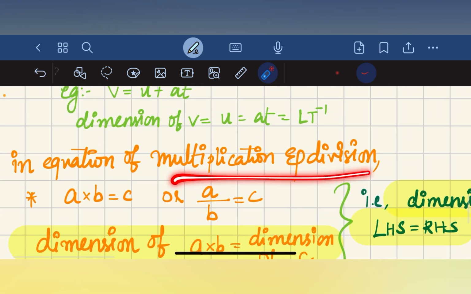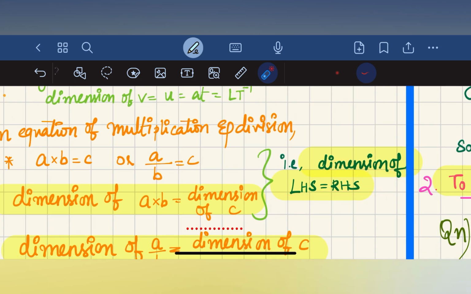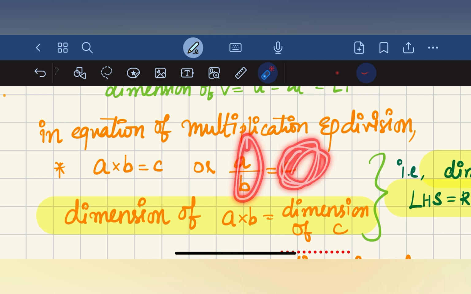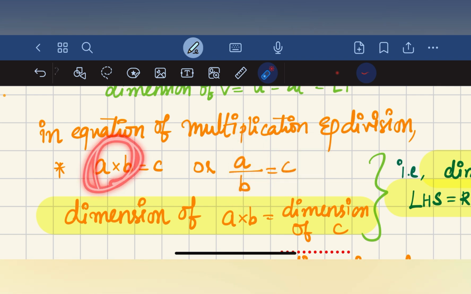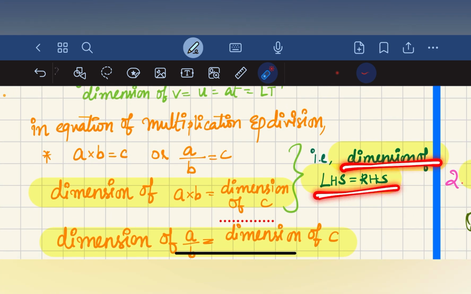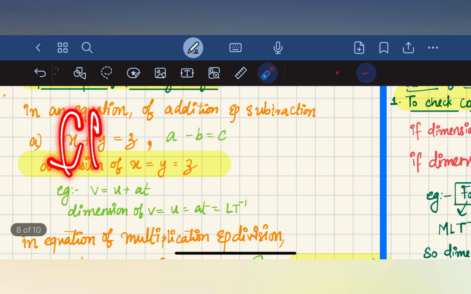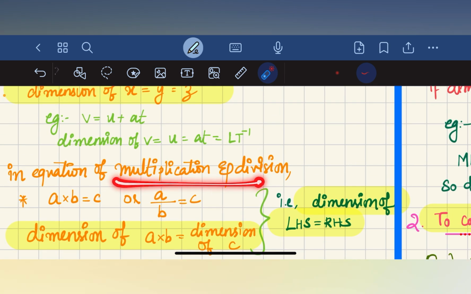And then in the case of multiplication and division, the dimension of the left hand side is equal to the dimension of the right hand side. That is, the dimension of A into B is equal to the dimension of C, and the dimension of A by B is equal to the dimension of C. But in the case of addition and subtraction, the dimension of each term will be equal. In the case of multiplication and division, the dimension of LHS is equal to the dimension of RHS.